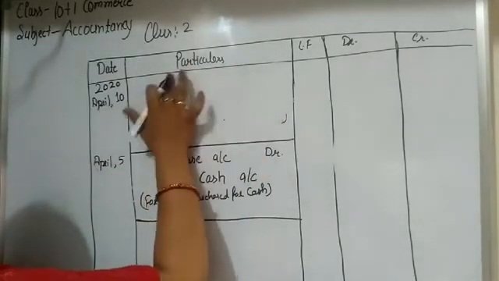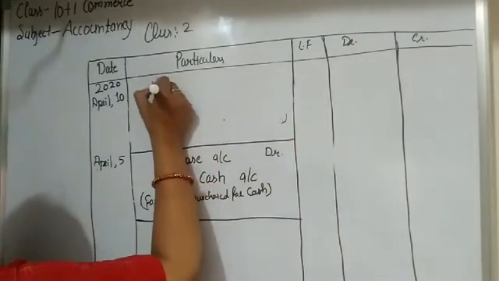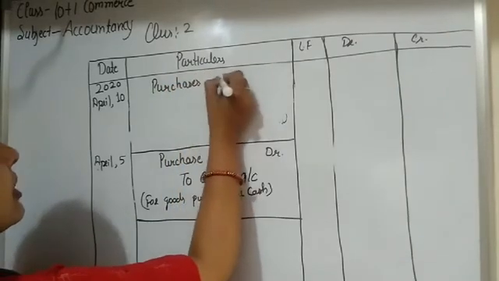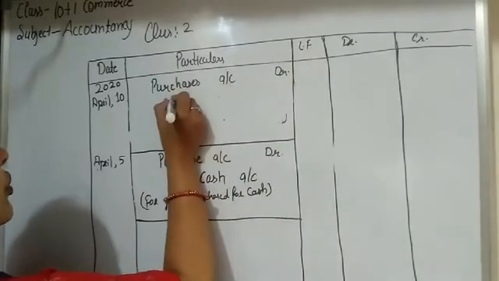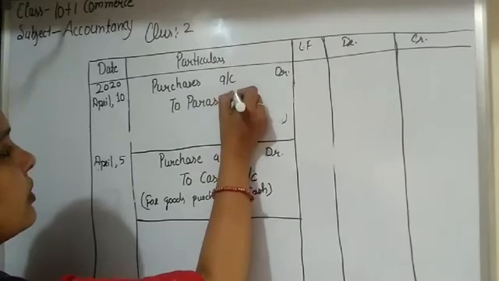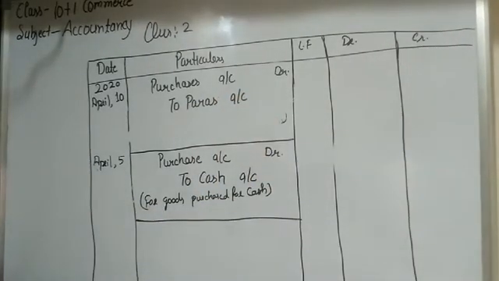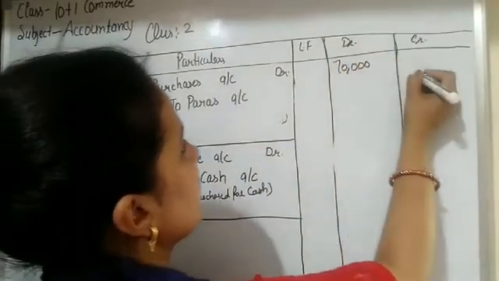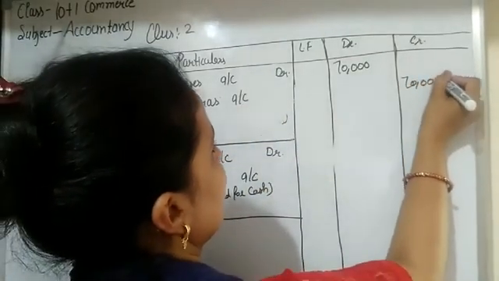So on April 10 the entry is purchase goods from Paras. So this transaction is credit, so we write here purchases account debit to Paras account. The amount of purchases is 70,000 on debit side and 70,000 on credit side.